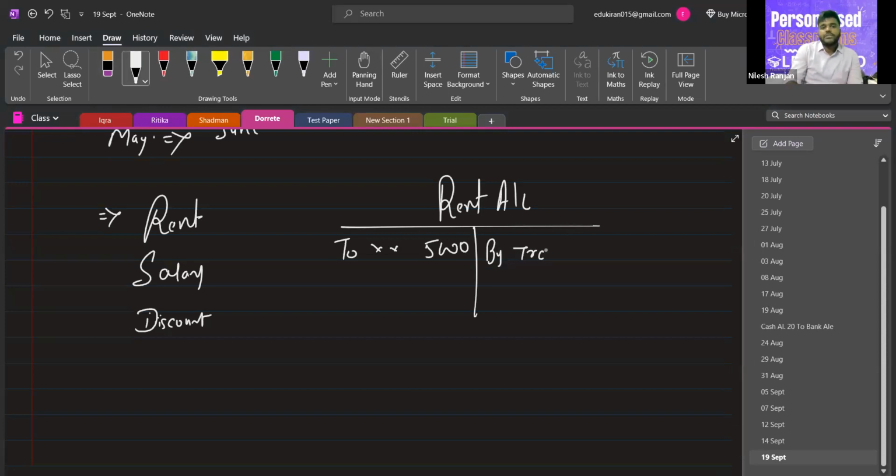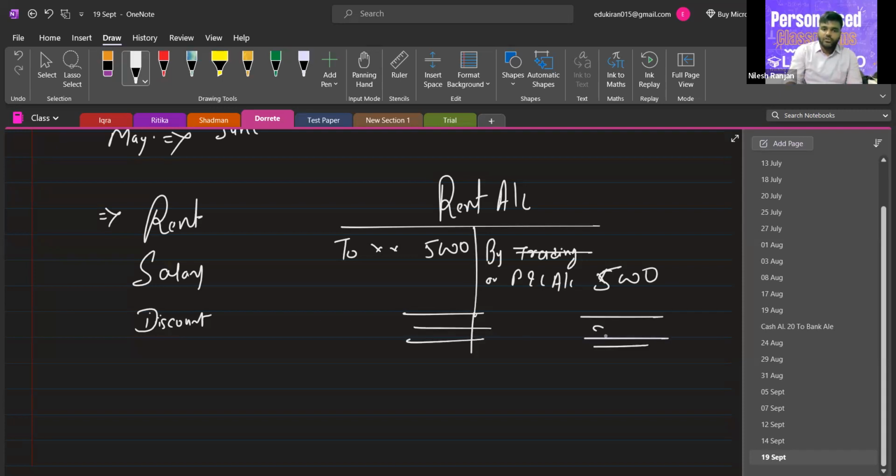Final account name means either trading account or profit and loss. So for rent, it will be profit and loss of 5,000. Now you can see there is a debit side of 5,000 and a credit side of 5,000 also, so the account will be closed. Is this clear?